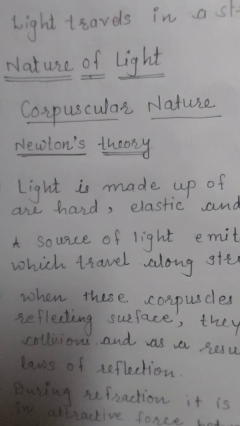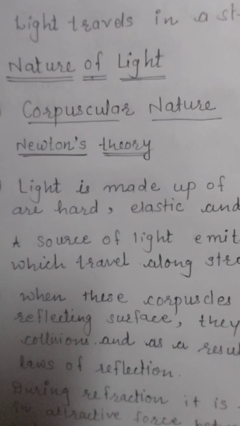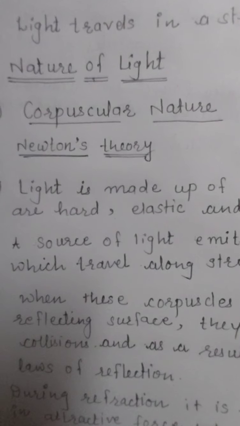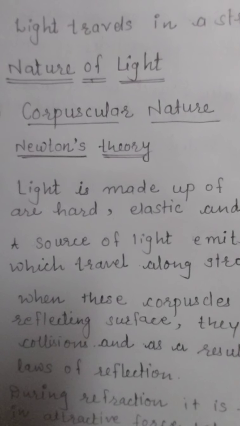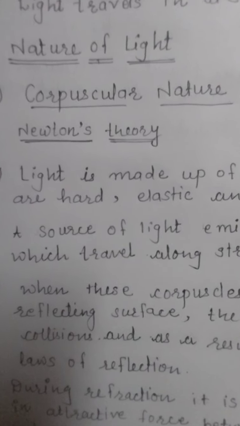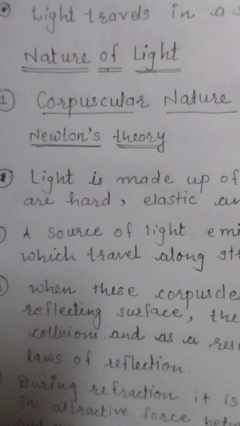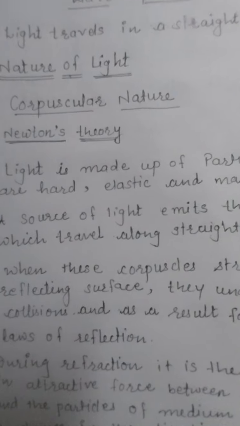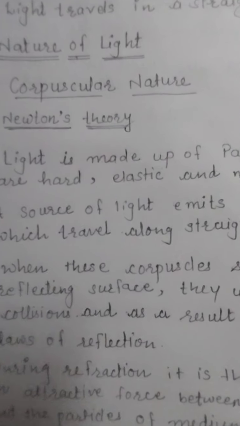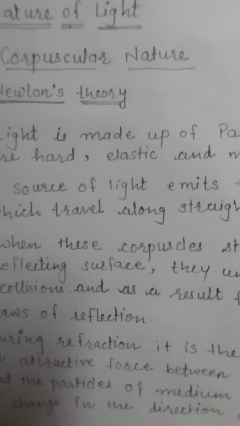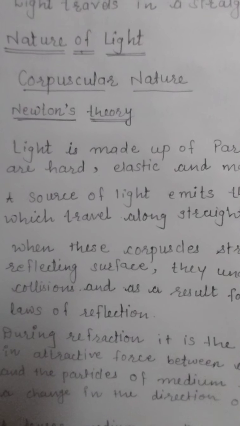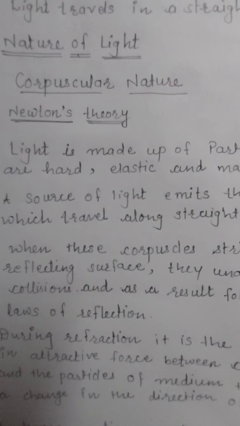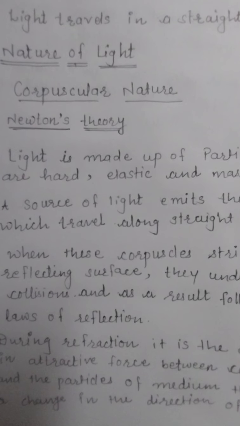So let us go for Newton's theory, that is Newton's corpuscular theory, as it is also known. So what is a corpuscle? Corpuscles means very tiny particles. So according to Newton's theory, light is made up of very tiny corpuscles, which are hard, rigid, elastic. See how is the nature of those particles.